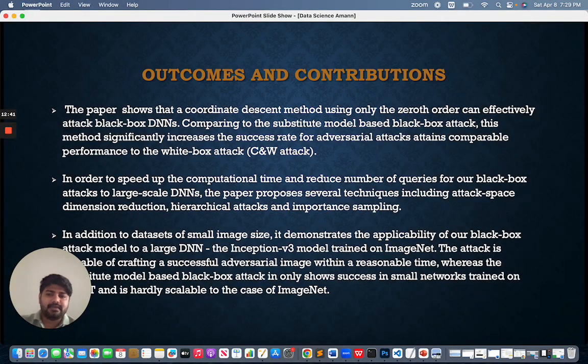Now let's talk about outcomes and the contributions. The paper shows that a coordinate descent method using only the zeroth order can effectively attack black box DNNs. Compared to the substitute model based black box attack, this method significantly increases the success rate for adversarial attacks and attains comparable performance to the white box attacks. In order to speed up the computational time and reduce the number of queries for our black box attacks on large scale DNNs, the paper proposes several techniques, including attack space dimension reduction, hierarchical attacks, and importance sampling.